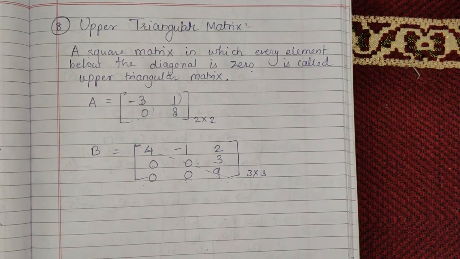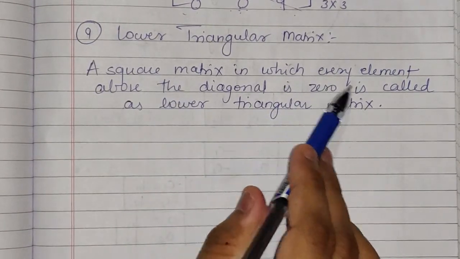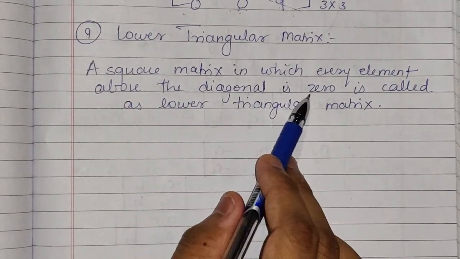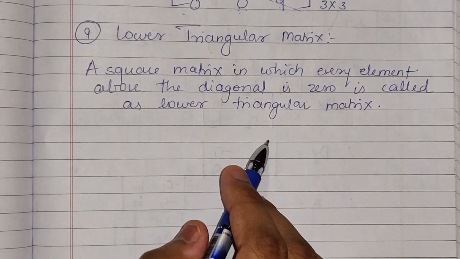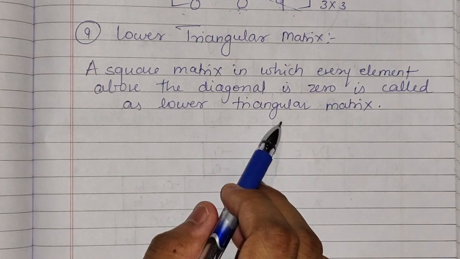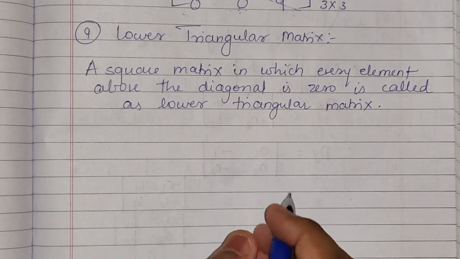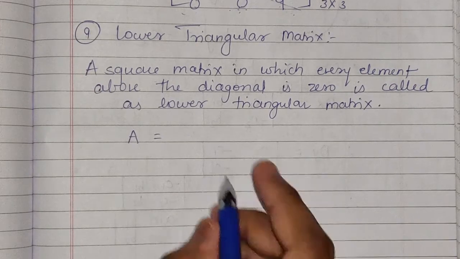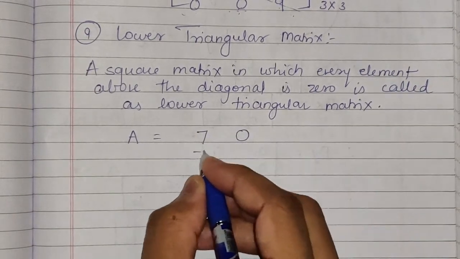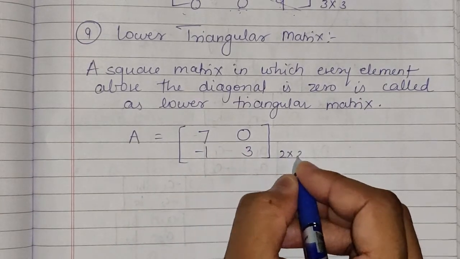Now next we are going to study the lower triangular matrix. A square matrix in which every element above the diagonal is 0 is called a lower triangular matrix. So every element above the diagonal should be 0. For example, consider a 2 by 2 matrix here: 7, 0, -1, 3.